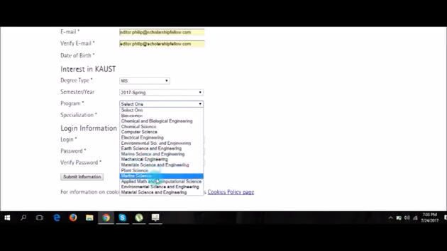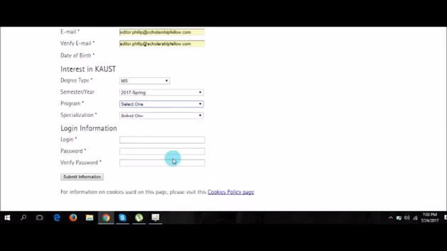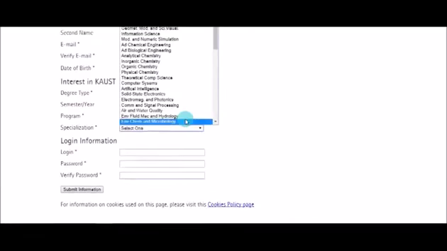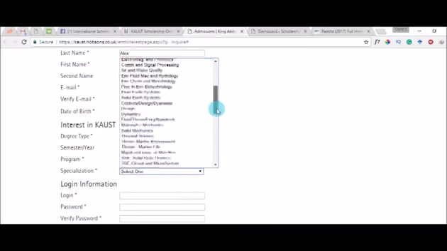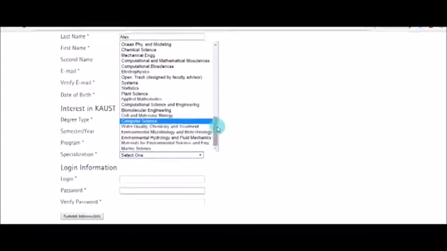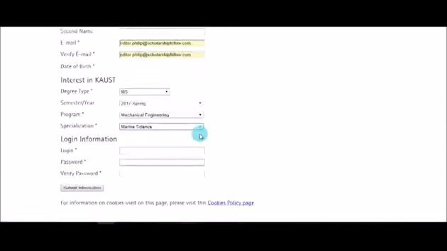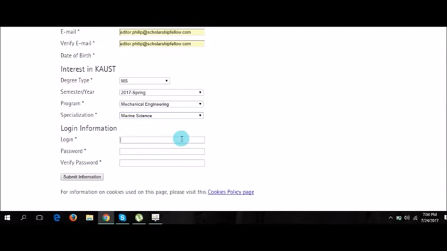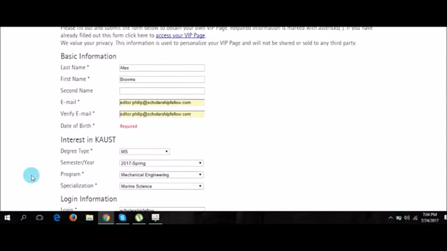There are a lot of programs over here. In my case, I'm going to select mechanical engineering. And then the second thing would be the selection of specialization which you want to actually undertake. So in my case, I can select, for example, marine sciences, and then you have to add your login details. I'm going to put Scholarship Fellow as a login username, and I'm going to put the password here. Okay, I'm going to just verify this password, and then you have to submit this information.